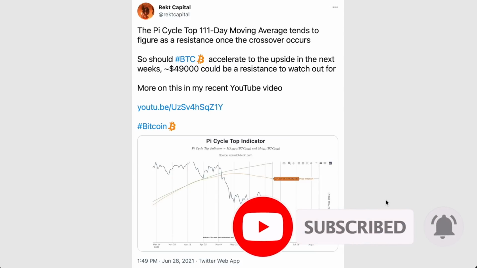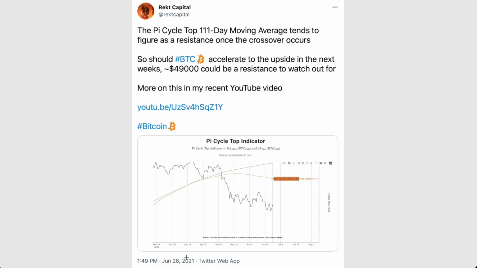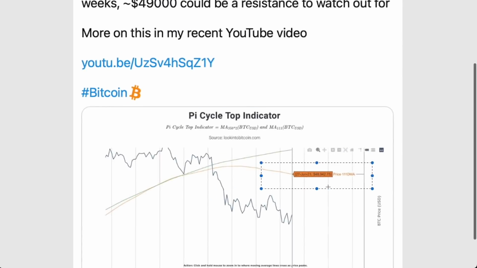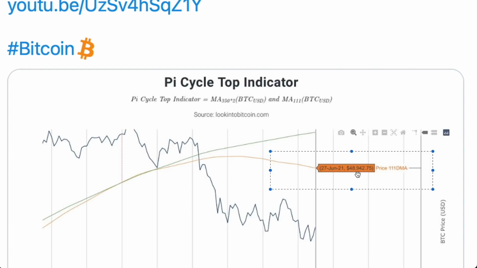Let's talk about the Pi Cycle Top Indicator. In mid-June, late June, I mentioned this in a Twitter tweet, the 111-day moving average is a key resistance to watch out for if we're paying attention to the Pi Cycle Top Indicator. And of course, in late June, this price point was at 49,000.